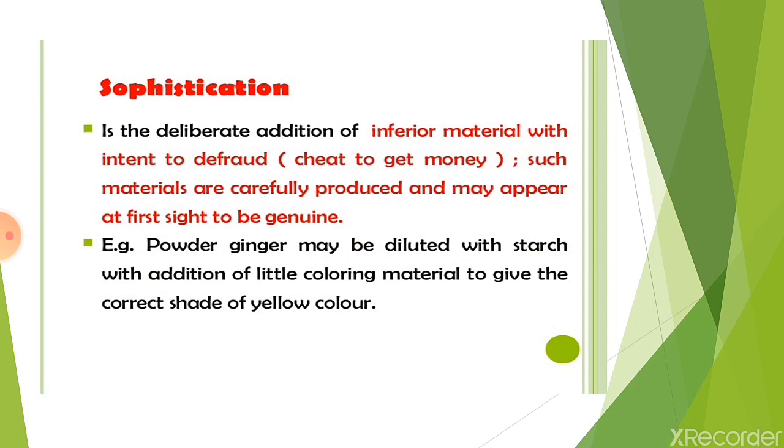Next one is sophistication. It is the deliberate addition of inferior material with intent to defraud, that is, to cheat to get money. Such materials are carefully produced and may appear at first sight to be the genuine drug. That means you are producing the same drugs but which are inferior in quality and which have the same morphological characteristics as the genuine drug. For example, powdered ginger may be diluted with starch with addition of a little coloring material to give the correct shade of yellow color.